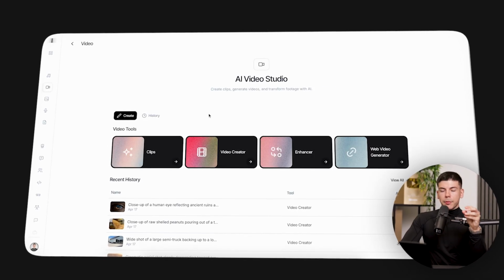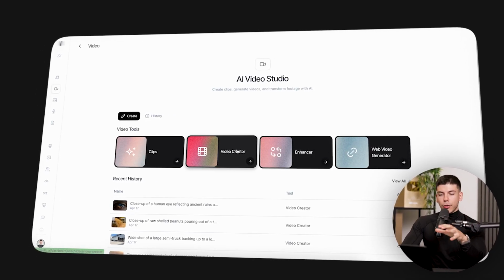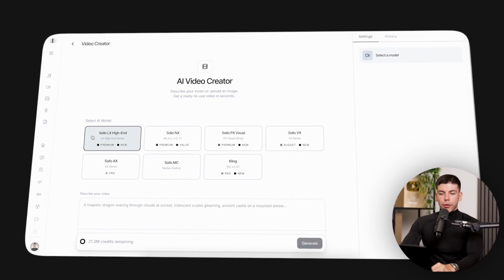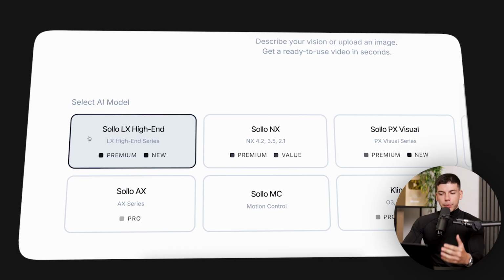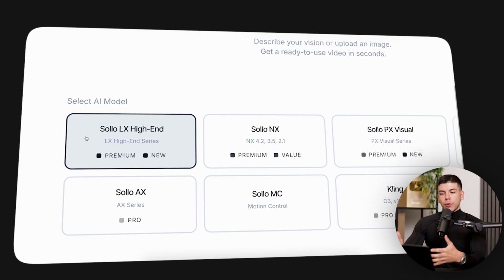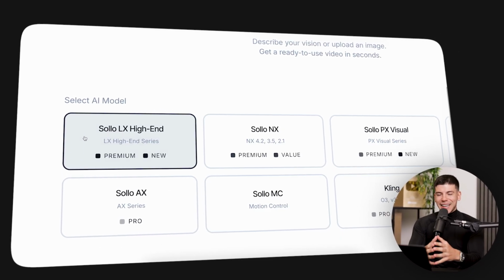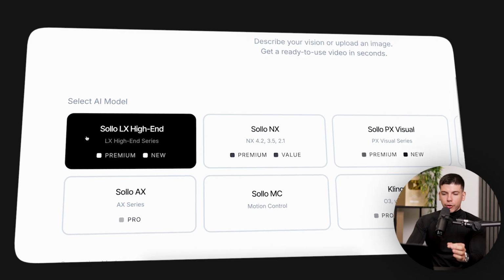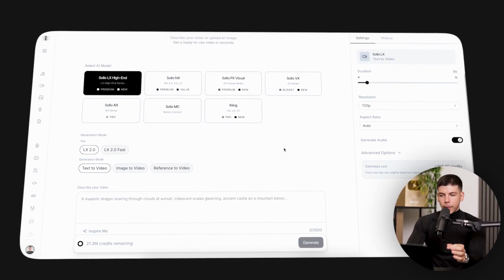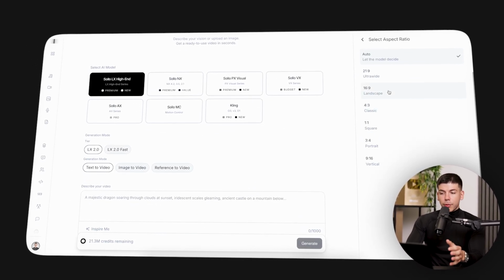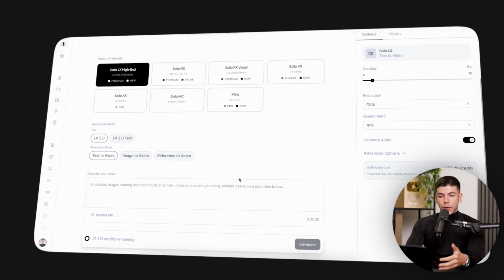Now, a really cool thing is that Solo has some of the best video models. When you go to Video Creator right over here, they have their own models which combine some of the best models out there. So for example, Solo LX High-End is a premium model. It is also the most expensive one in terms of credits, but it's gonna give you insane results. When you select this, you can just go to the bottom, you select aspect ratio, in this case to be 16:9 or landscape, which is what we need for video.